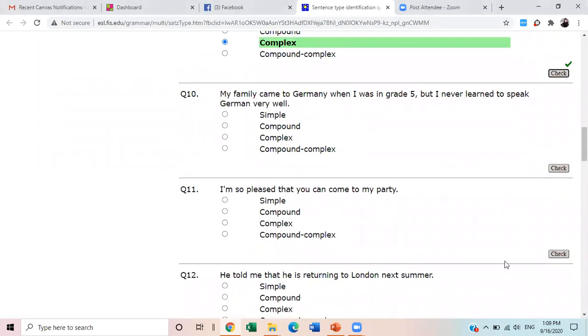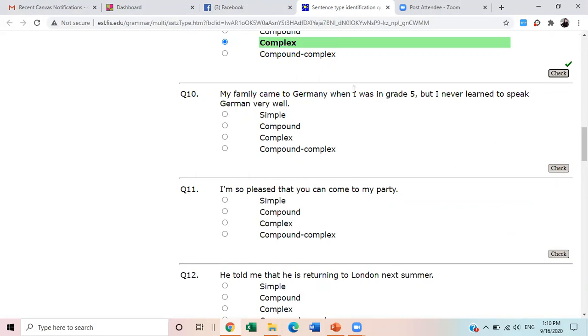My family came to Germany when I was in grade 5, but I never learned to speak German very well. Can you see one of the FANBOYS words in it? My family came to Germany when I was in grade 5.